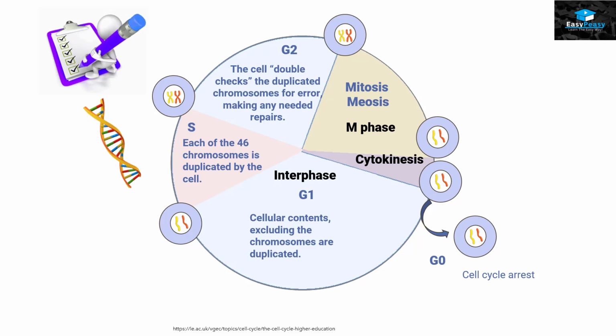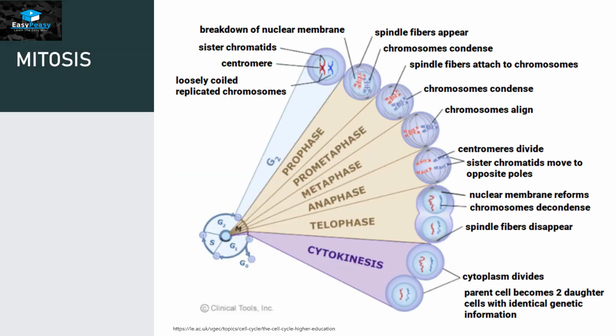Okay, now let's start with the M phase, and we will specifically talk about mitosis in this video. For meiosis, we will make a separate video. So in mitosis, we have four subdivisions. That includes prophase, metaphase, anaphase, and telophase.